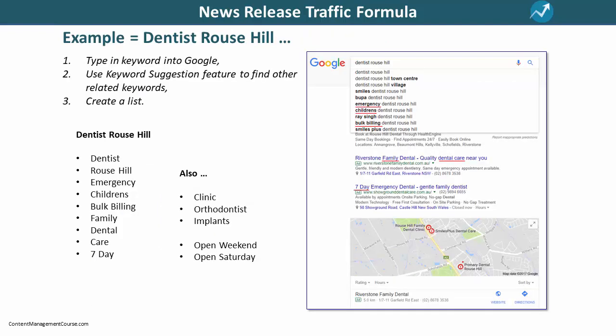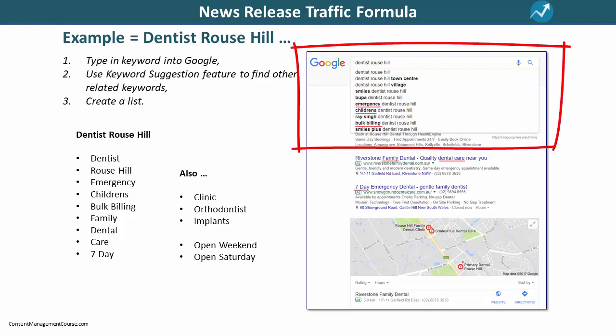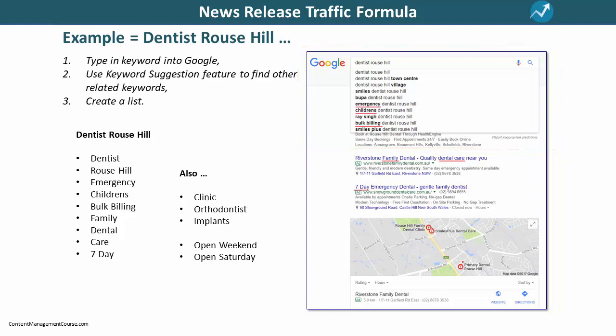The next thing we want to do is use Google's own keyword suggestion tool to find more related keywords. So, go to Google and type in your keyword. For our example, we'll type in dentist, Rouse Hill. This brings up a number of related keyword suggestions. Look at the list, pick any suggestions that make sense to you, and add them to your KASH list. Also, as you go through the exercise, add any other keywords that come to your mind.